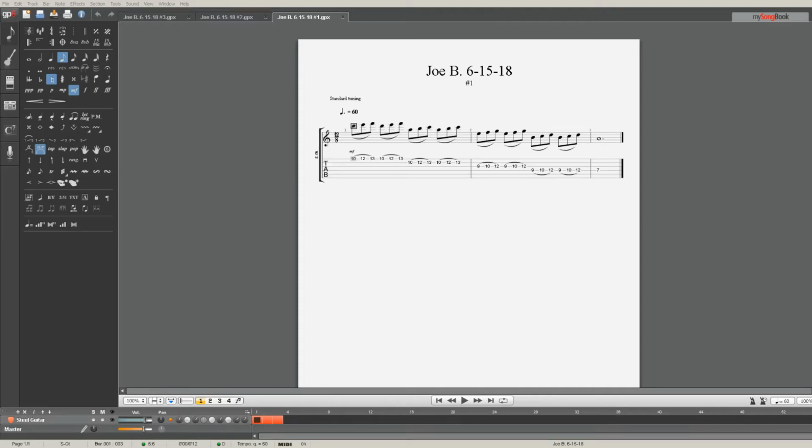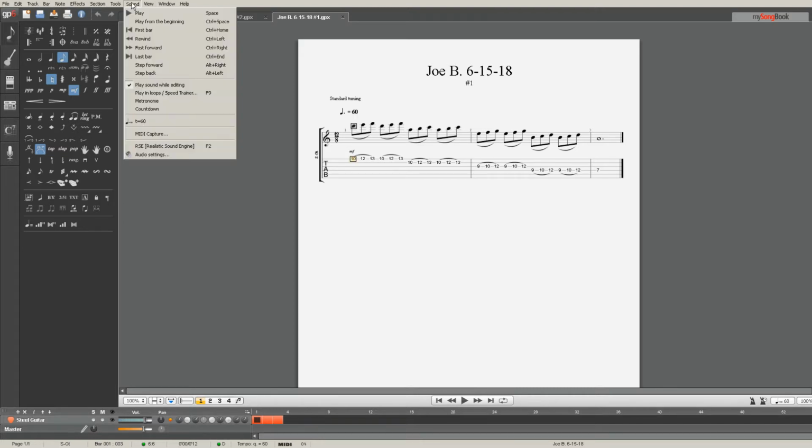Alright, so clearly I already have the program open. And what could be happening is the sound setting. I ran into this issue once before, but basically what you've got to do, you come up here to the top, click on sound, and